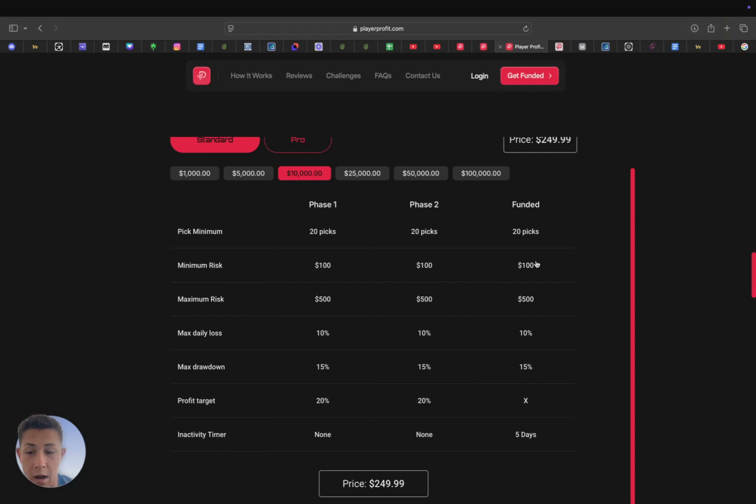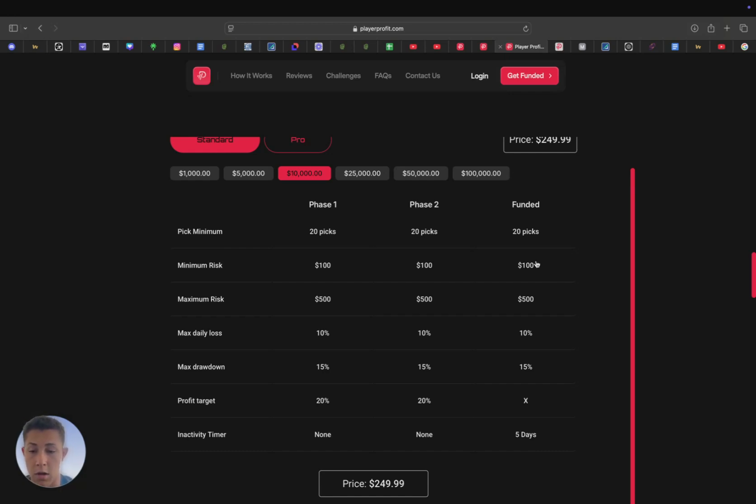You were betting with a $10 unit size, now you're betting with a $100 unit size. So you're making a lot more money, even though you have to give 30% of your profits, and you're not risking your own money. They are putting up this bankroll. You're simply putting up the skill. So let's do the math here.